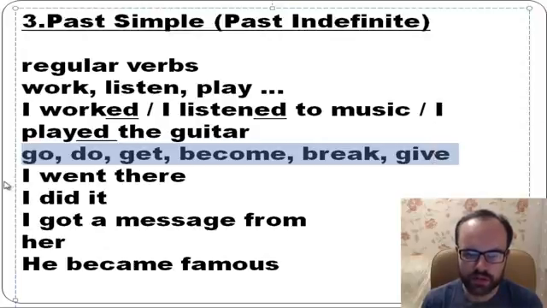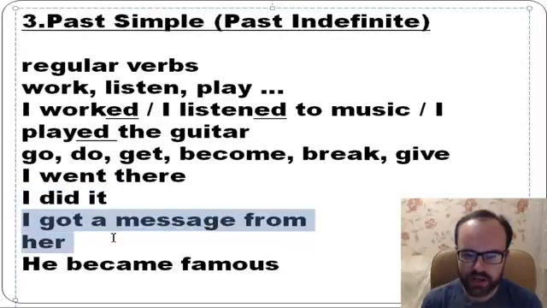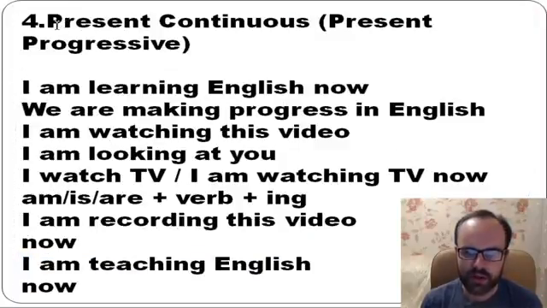Look, I went there, so go, went, gone. You need to know that went is a past form. So it's the second form. I went there. I did it, so do, did, done. I got a message from her, get, got. He became famous.